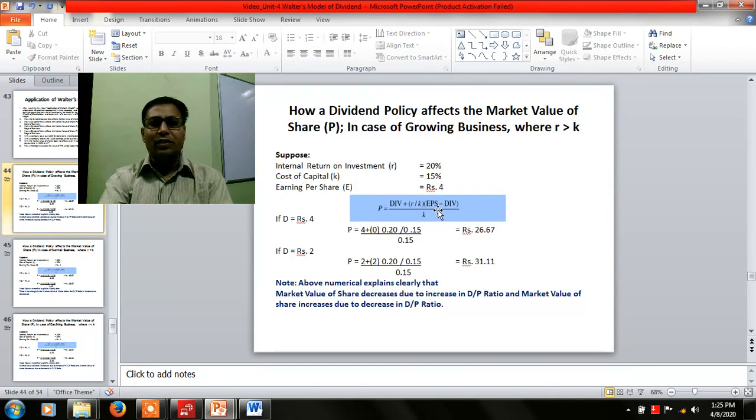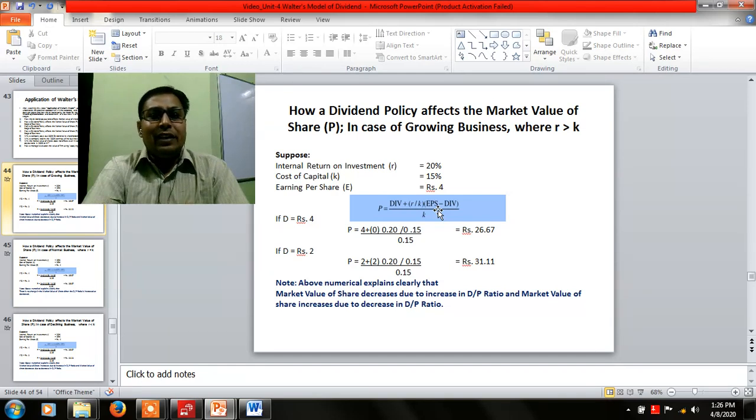So, how the dividend policy affects the market value of share in case of growing business. Basically, in growing business, you will find the internal rate of return will always be greater than the cost of capital. So the situation will be explained with this particular equation: R is greater than K, and the formula to solve the problem according to Walter's model will be P is equal to D plus R by K multiplied by EPS minus DPS divided by K.